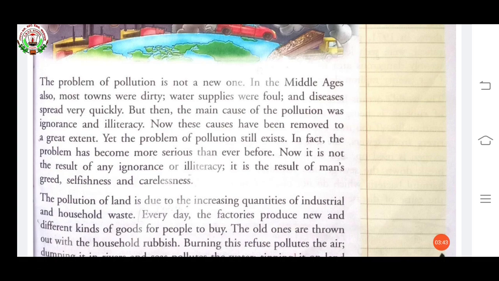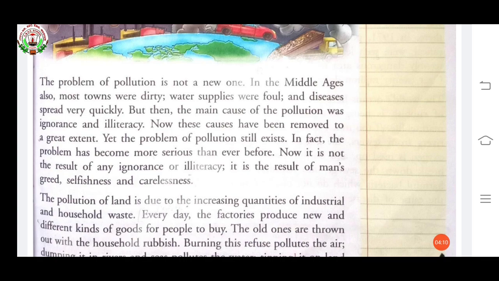Now, these causes have been removed to a great extent. Yet, the problem of pollution still exists. In fact, the problem has become more serious than ever before. Now it is not the result of any ignorance or illiteracy. It is the result of man's greed, selfishness, and carelessness.